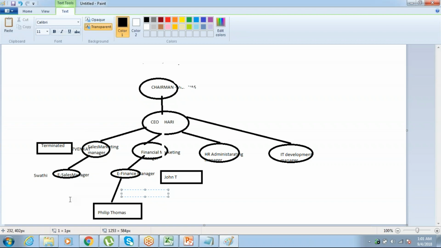So you will have a primary manager, and the primary organization will be the e-finance manager, or the sales marketing manager if you are under sales marketing. If you are working under Swati, the e-sales manager will become a matrix organization for you. The e-sales manager will become a matrix manager, that means a secondary organization for you.